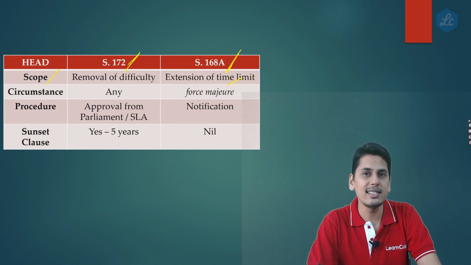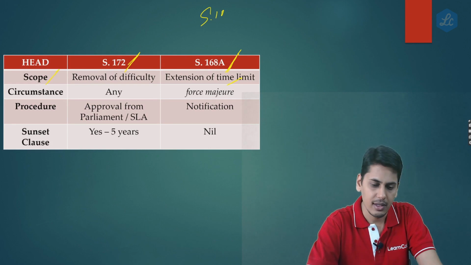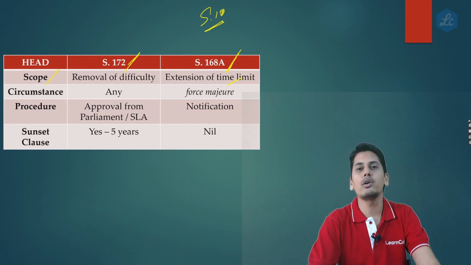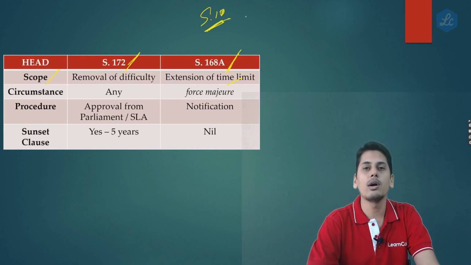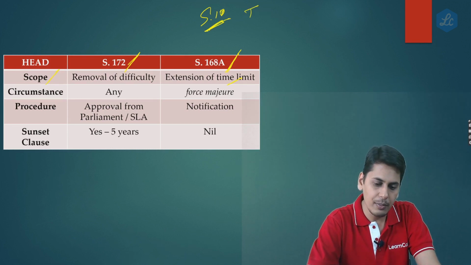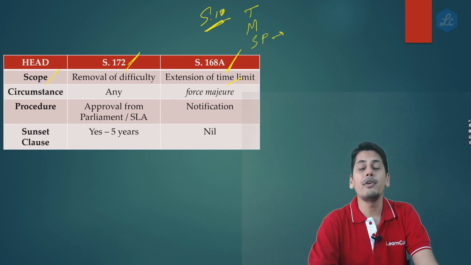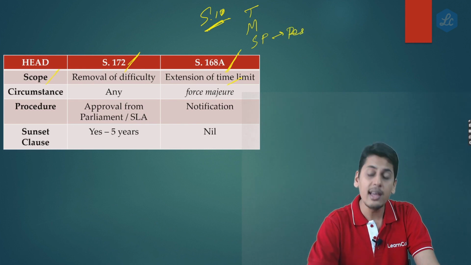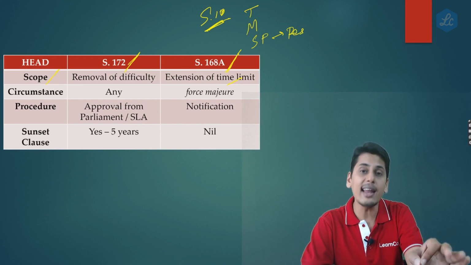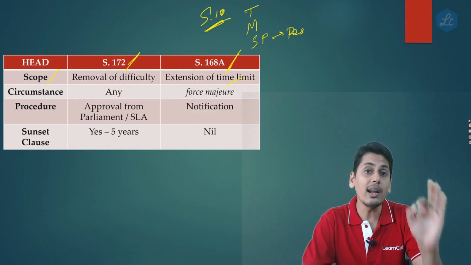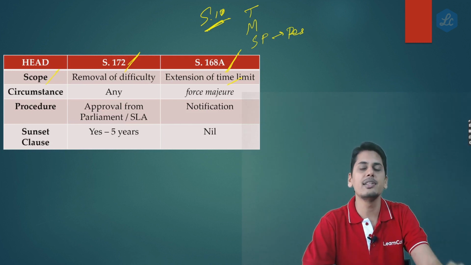Initially, when GST was launched, section 10 as it stood at that point of time, the composition scheme told you that a person who wants to opt for composition scheme could either be a trader, or a manufacturer, or a service provider. If he was a service provider, it should be only restaurant or food related services. Any person supplying services other than restaurant or food related services was not eligible to opt for composition scheme. This was section 10 as it stood initially when GST law came.